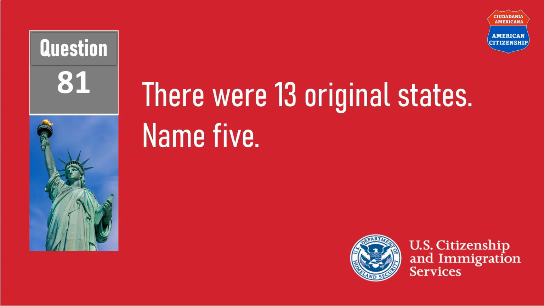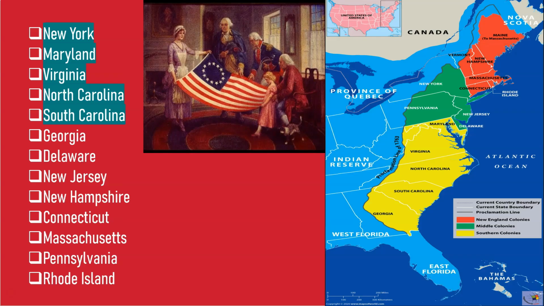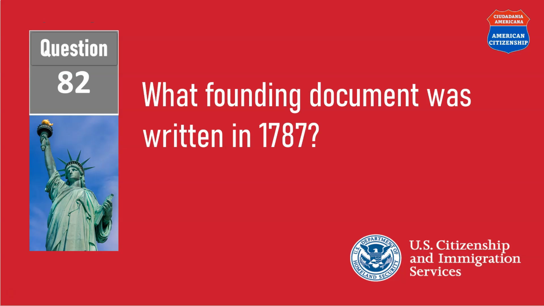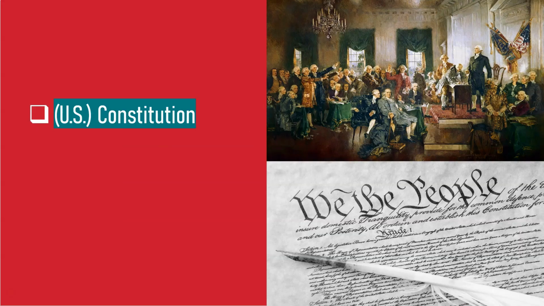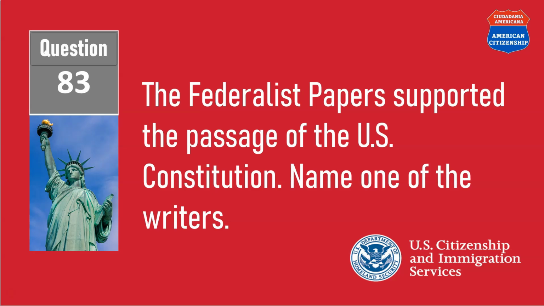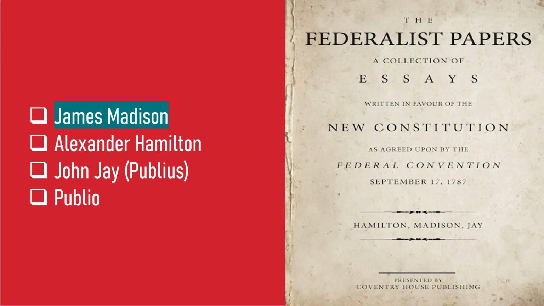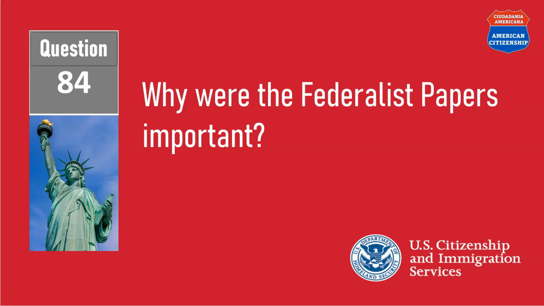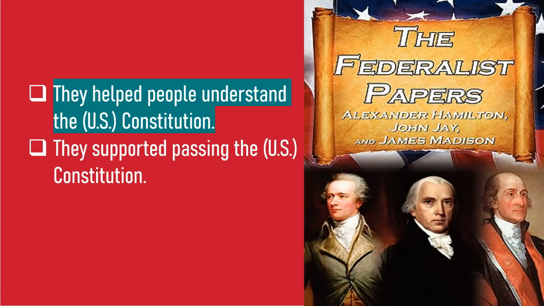There were 13 original states. Name 5. To answer this question, you may select any 5 of these 13 states. What founding document was written in 1787? The U.S. Constitution. The Federalist Papers supported the passage of the U.S. Constitution. Name one of the writers. James Madison. Why were the Federalist Papers important? They helped people understand the U.S. Constitution.